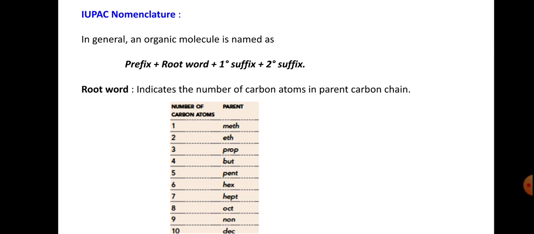And the primary suffix is regarding the saturation or unsaturation. Whether a double bond is there, or a triple bond is there, or only a single bond is there. If only a single bond C-C is there, that is ANE. If any double bond is there, that is ENE. And if a triple bond is there, that is YNE. And the secondary suffix is the functional group, that is carboxylic acid or aldehyde, ketone, alcohol, amine, and acid chloride.